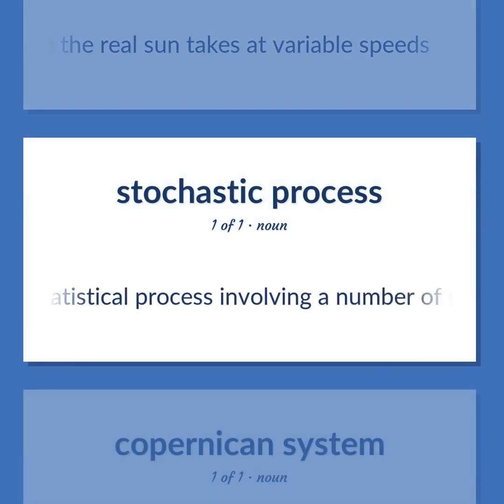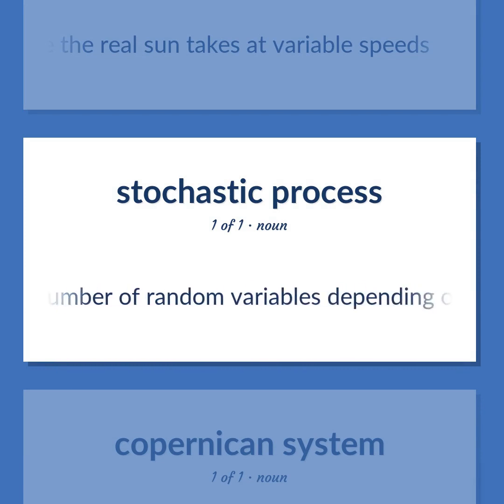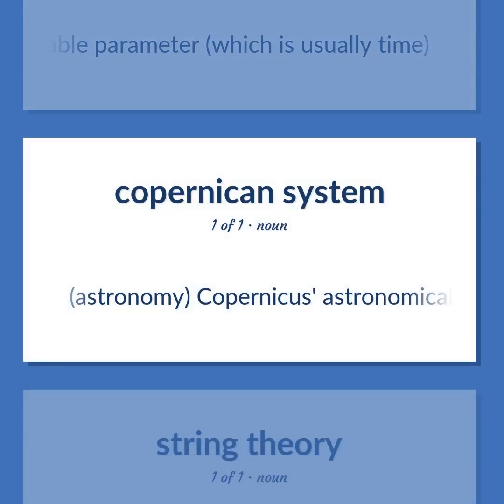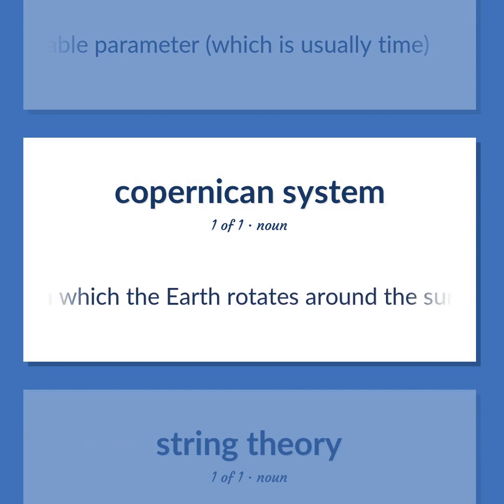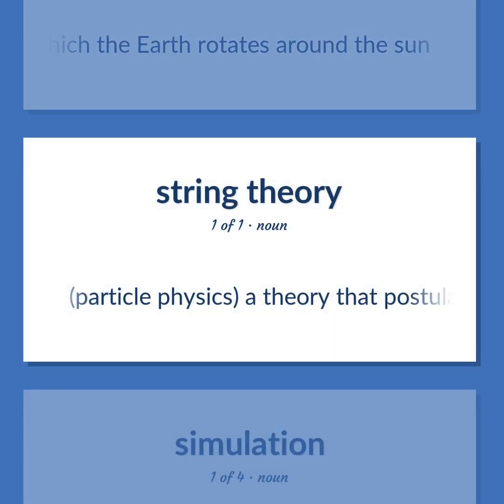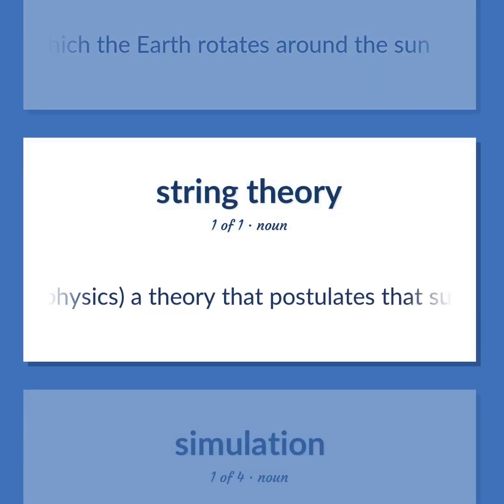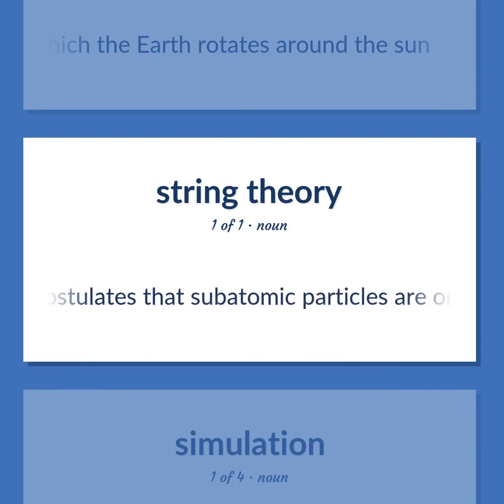A statistical process involving a number of random variables depending on a variable parameter, which is usually time. Astronomy. Copernicus' astronomical model in which the Earth rotates around the Sun. Particle physics. A theory that postulates that subatomic particles are one-dimensional strings.